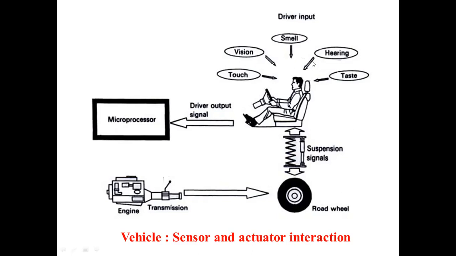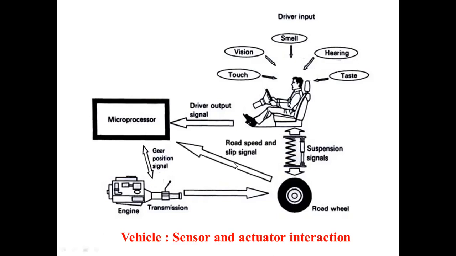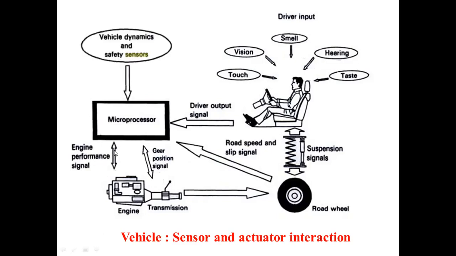So with the help of this driver input from the various sensors, the brain decides what actions are required to be carried out, and these actions are given to this microprocessor. From that microprocessor we are going to see whether a gear is required to change or not, then what the road speed is, what the slip signal is, and what the engine performance signal is, likewise. So this total indicates the vehicle dynamics of your total vehicle, how the vehicle is going to run on these roads with the help of this sensory and actuator interaction.